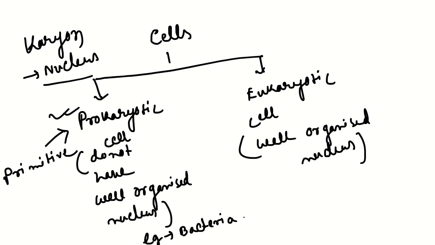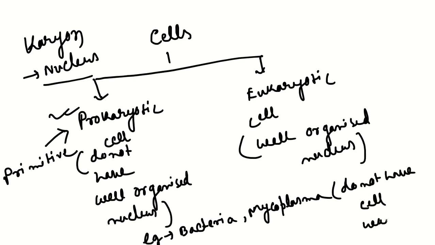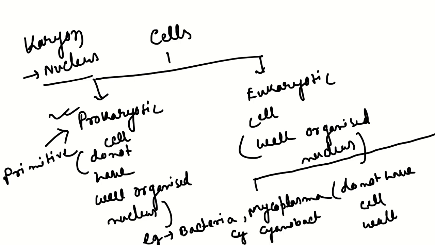Apart from bacteria, mycoplasma is there. Mycoplasma is also a kind of bacteria, but it does not have a cell wall. And apart from bacteria, there is blue green algae, which is also made up of prokaryotic cells. Blue green algae means we are talking about cyanobacteria. Why is blue green algae known as cyanobacteria? Because blue green algae consists of prokaryotic cells.